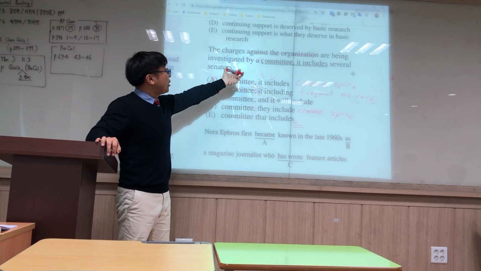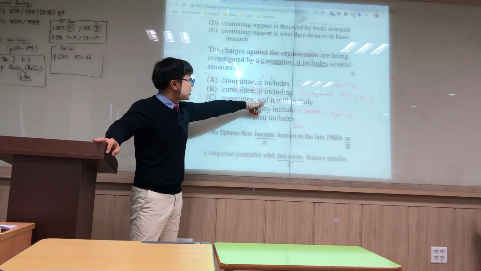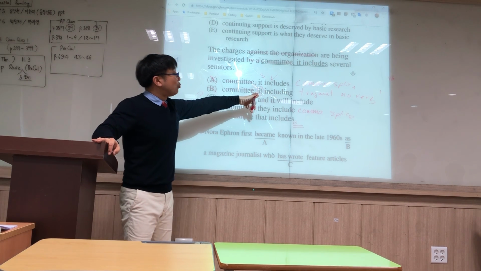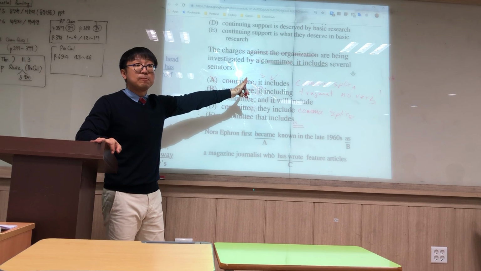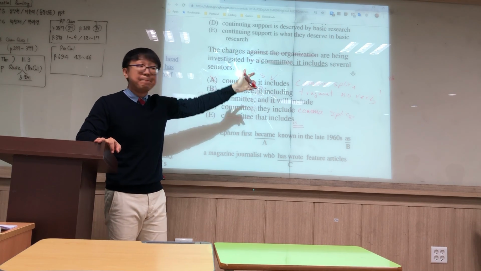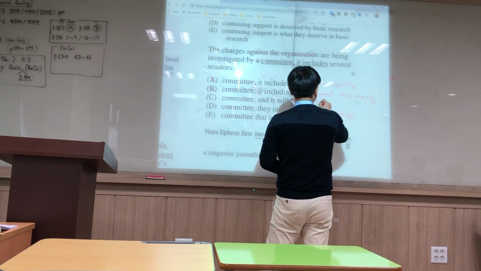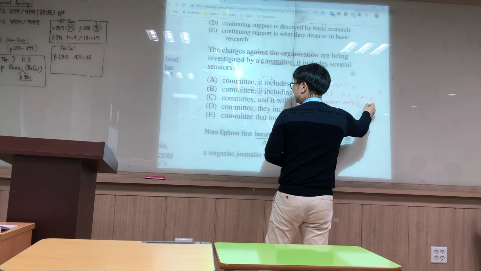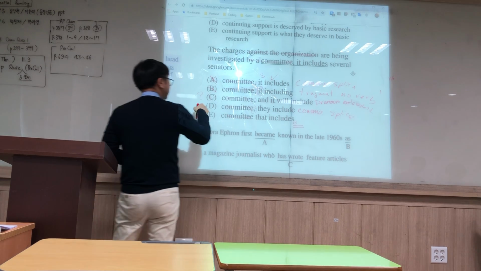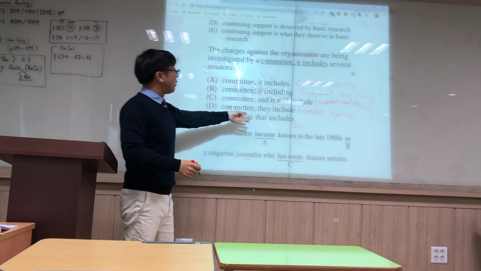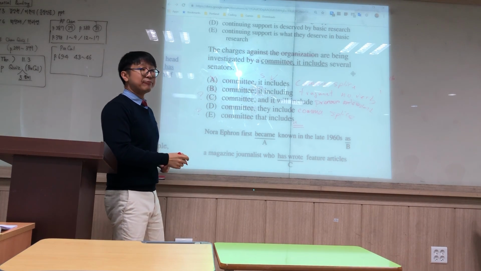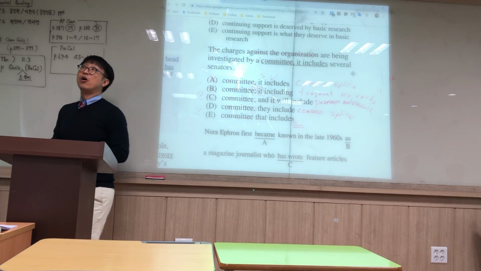No. It can be the committee that includes several senators. It can be the organization that includes several senators if we use the pronoun it, right? So we call this an ambiguous pronoun, right? Pronoun ambiguity or pronoun antecedent. So we get rid of C. That leaves just E, and sure enough, now it's clear that it's the committee that includes several senators. Good? All right.